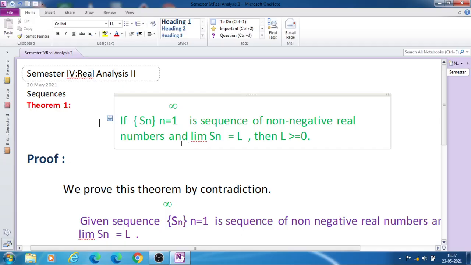That means if Sn is a sequence of non-negative real numbers, and the limit of that sequence is L as n tends to infinity, then L is greater than or equal to 0.